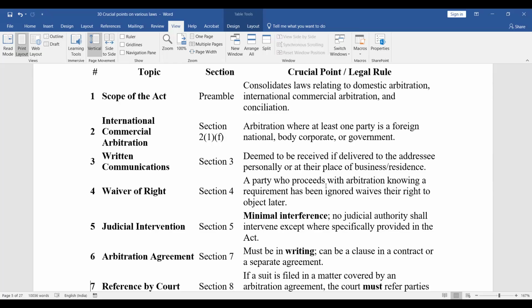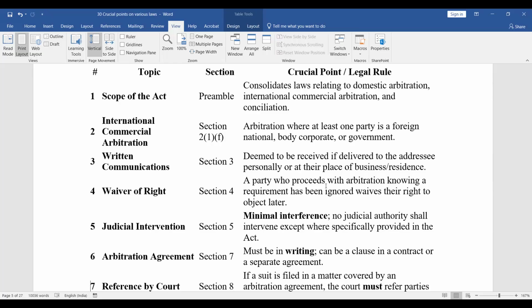ठीक है? Section 4 talks of waiver of right. So a party who proceeds with arbitration knowing a requirement has been ignored waives their right to object later. So once you enter the arbitration process and you know that a particular requirement has been ignored, then you cannot object at a later date. This is the meaning. Judicial intervention, Section 5. So minimal interference: no judicial authority shall intervene except where specifically provided in the Act.